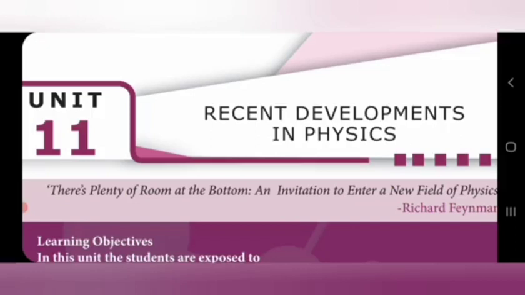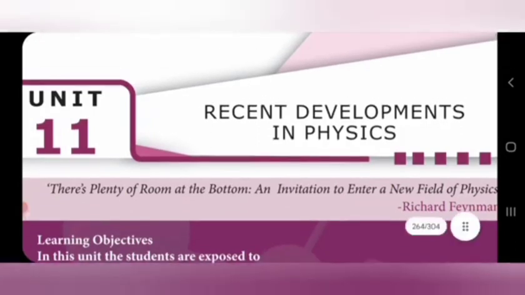The first one is nanophysics, or nanotechnology, or it may be nanoscience. The second one is robotics, and the third one is the black hole. So in this lesson these three topics are given, and we are going to see them one by one here.